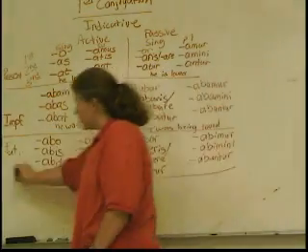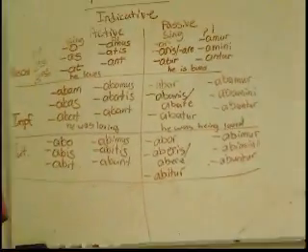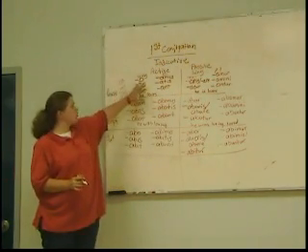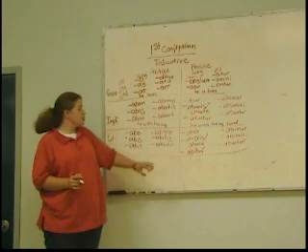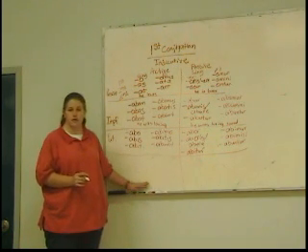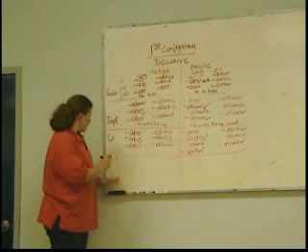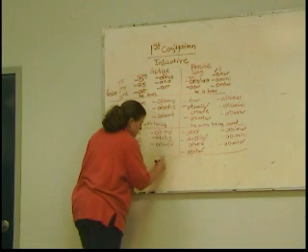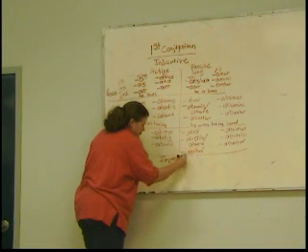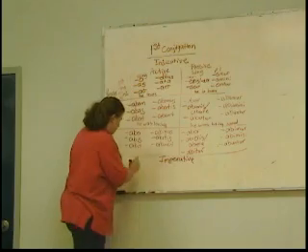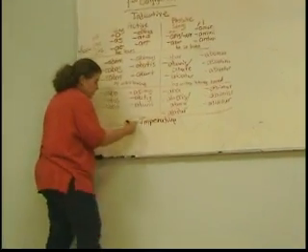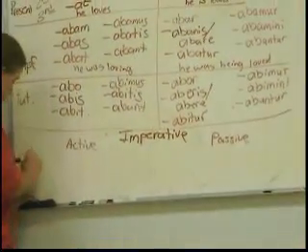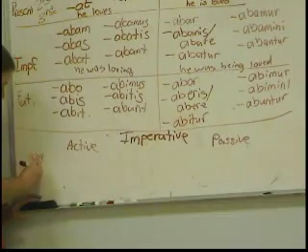Now I'm not going to put the perfect, pluperfect, and future perfect here because it's the same for all conjugations. I'm just going to do that once, because right now I'm doing things that are different for the different conjugations. So there is a perfect, a pluperfect, and a future perfect tense, but we're going to wait and do those. Right now I want to do imperative. We will have active and passive, and singular and plural.